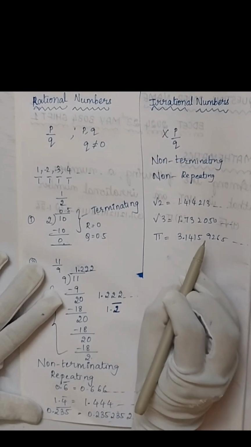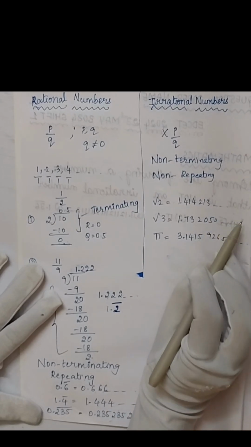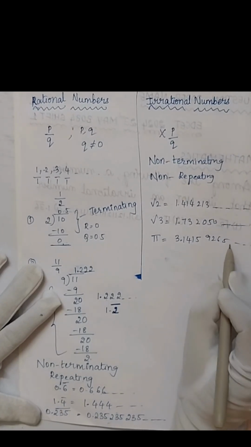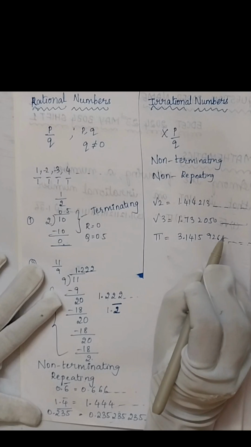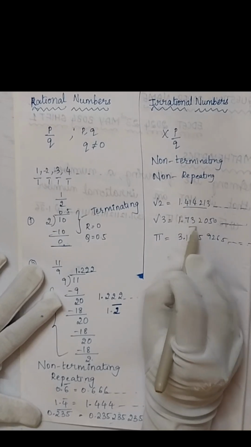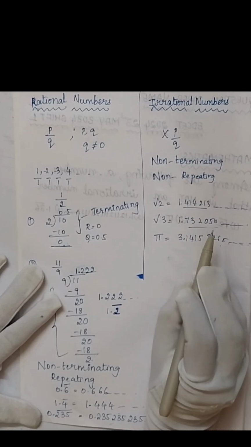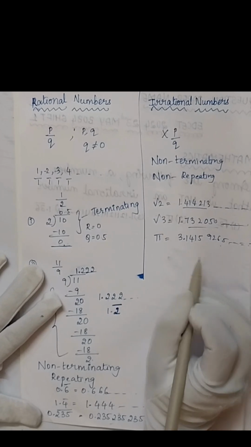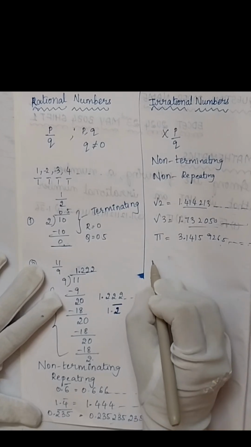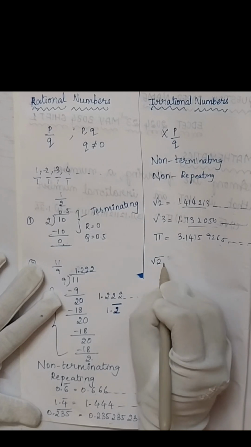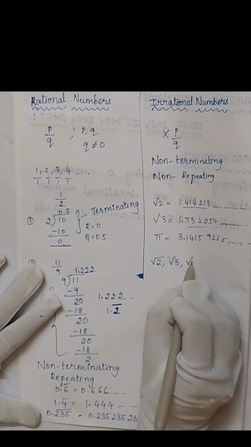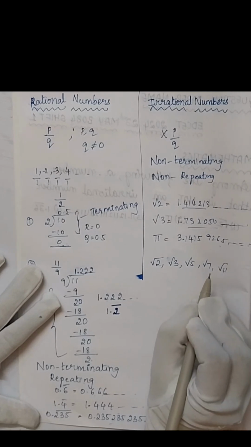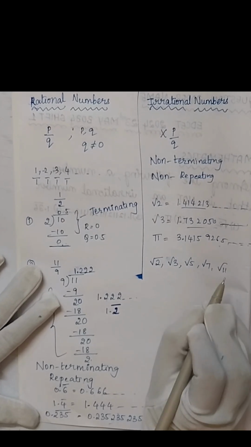So irrational numbers are non-terminating. They are not stopping. Here this indicates it's not stopping, it's continuing. They are non-terminating and they are not repeating also. You cannot see any number which has been repeated. Also, the square roots of prime numbers are irrational. For example, root 2, root 3, root 5, root 7, root 11. These are all square roots of prime numbers and these all are irrational.